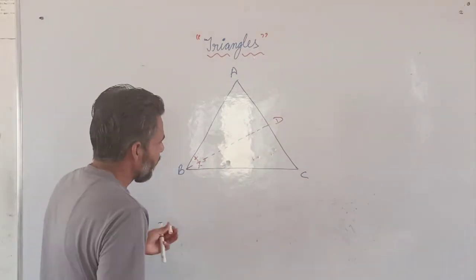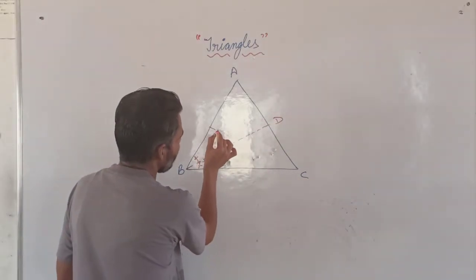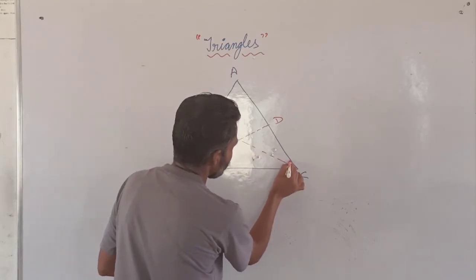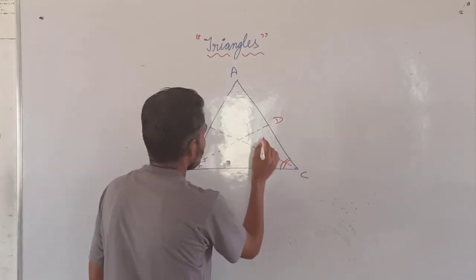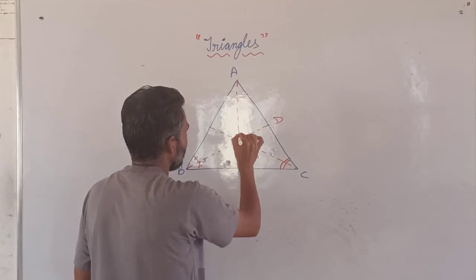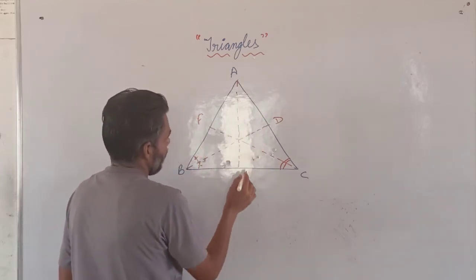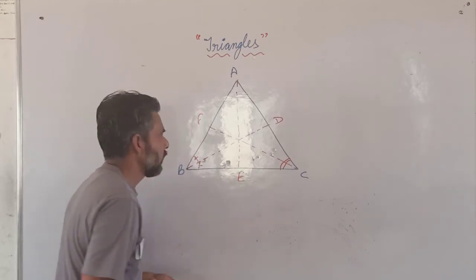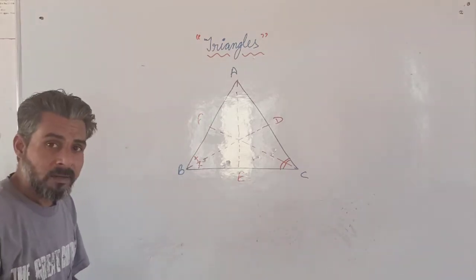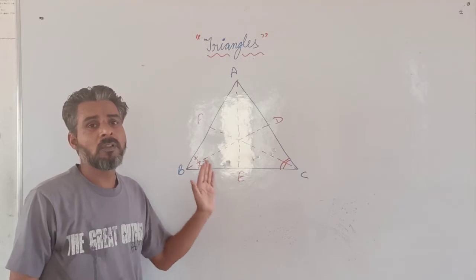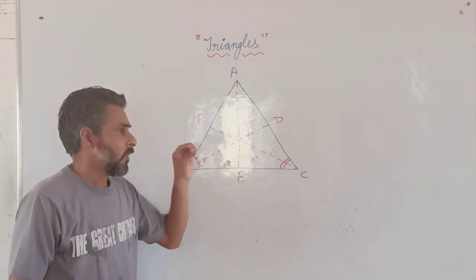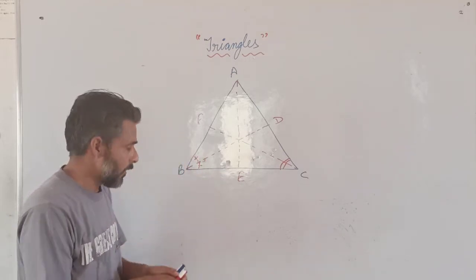At the same time we can draw the angle bisector of C also and the angle bisector of A also. Like this we can do. Again the angle bisectors of all the angles of a triangle intersect each other at a point.